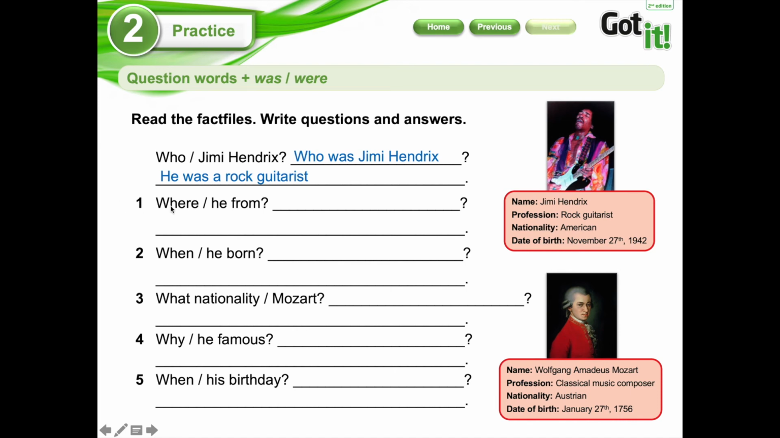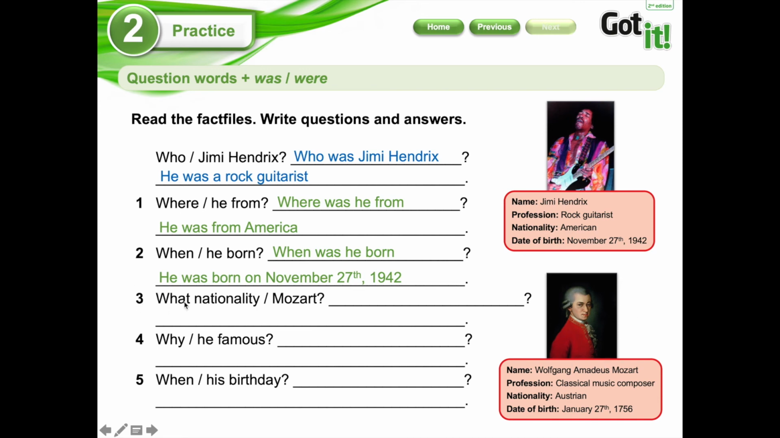Let's go with number 1, says, where he from? Let's see the question. Where was he from? And the answer will be, you have to pay attention to the nationality, okay? He was from America, okay? Very good. Then in number 2 says, when he born. You have to pay attention here. It's the same as here, so you have to use was. When was he born? And remember, birth with born, and you have it here. So, he was born on November 27th, 1942. Okay, very good.